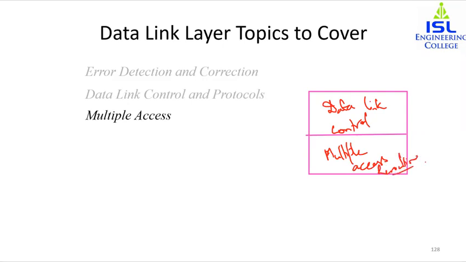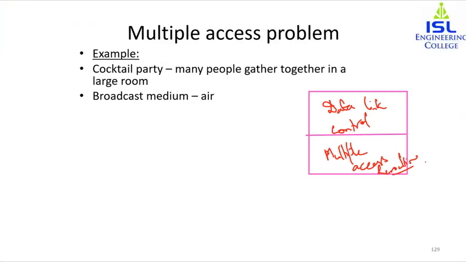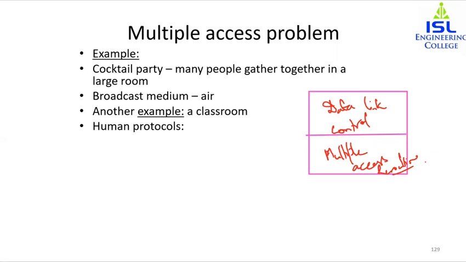Over here, we have seen the data link control part, and the lower sublayer is basically for resolving access to the shared media. The example can be given over here. Suppose there is a party and many people have gathered together in a large room. What is the broadcast medium? It is air. Everyone is talking to each other and there might be disturbance in the broadcast medium. Another example is a classroom, where lots of children are answering a question given to them by the teacher.